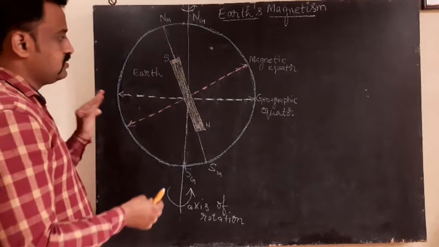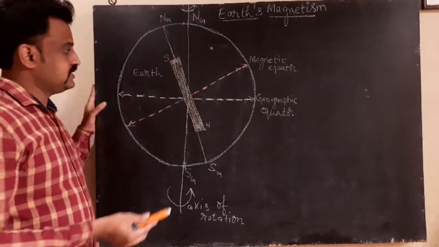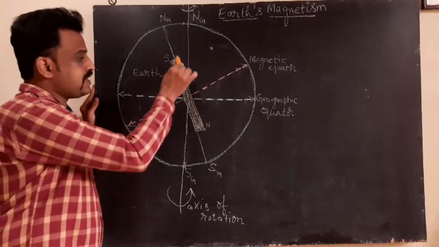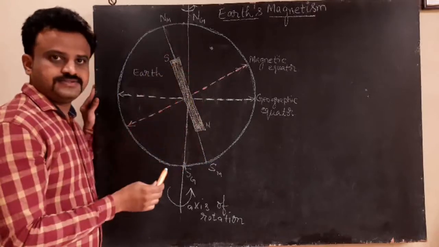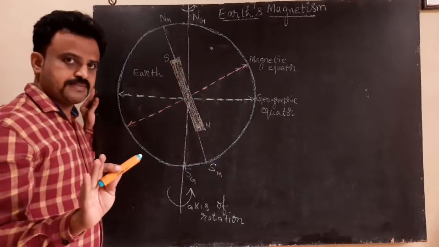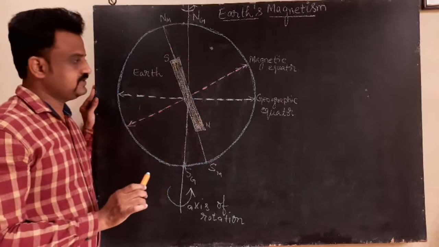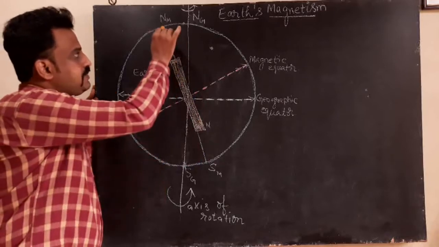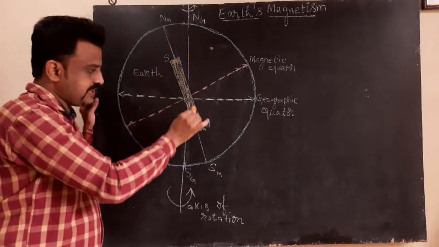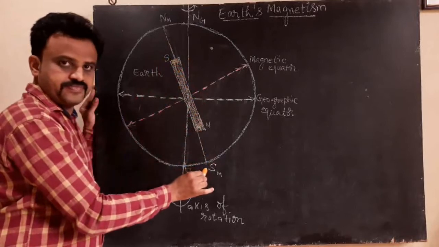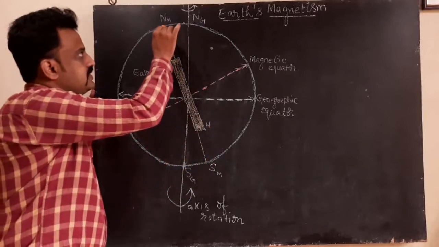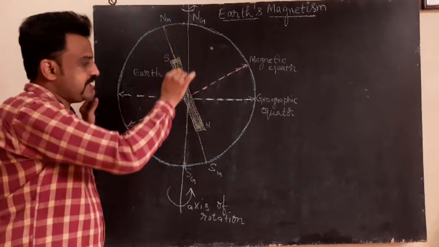Now, imagine there is a bar magnet inside the Earth, and the line passing through such a bar magnet is called the magnetic meridian.